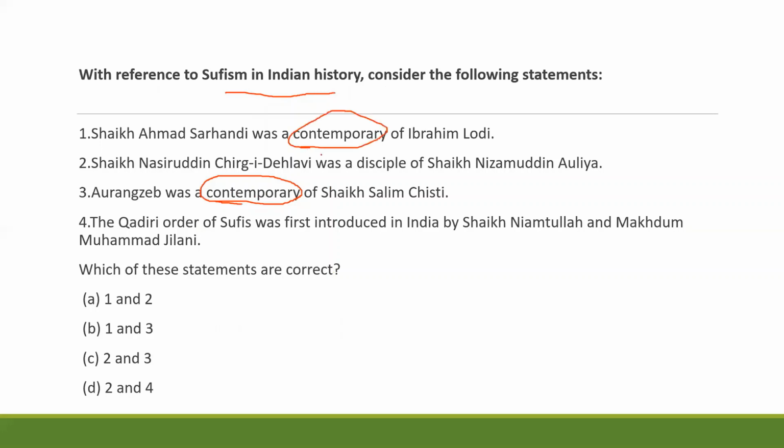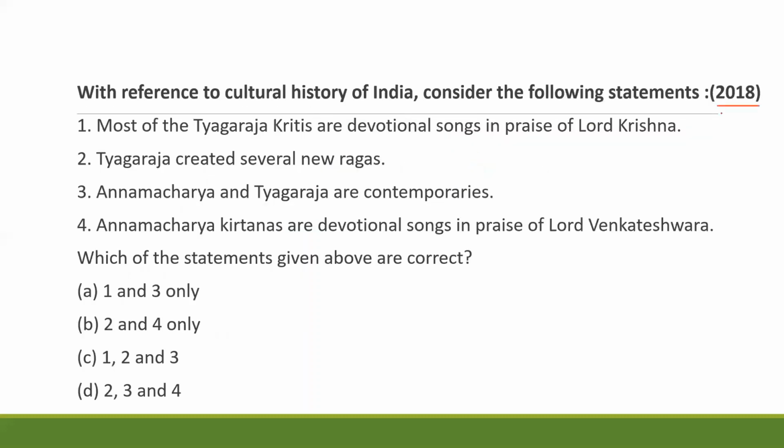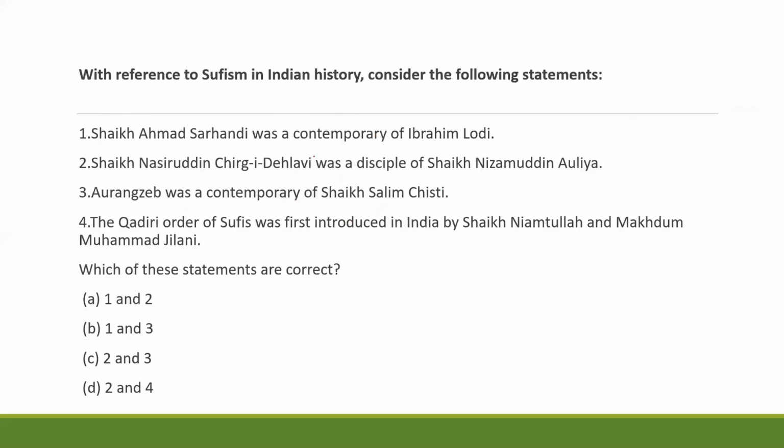Why? Because in most of the previous year questions, the word contemporary is used by examiner to trick you. For example, in 2019, the contemporary keyword in this statement, and in 2018, contemporary keyword in this statement is wrong. So, if you eliminate the keyword, you can easily arrive at the answer.